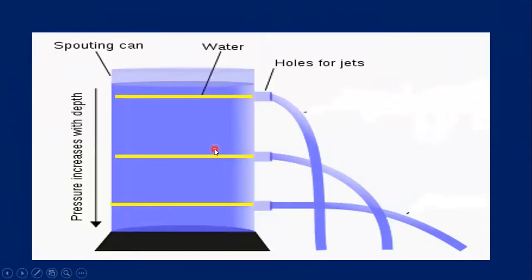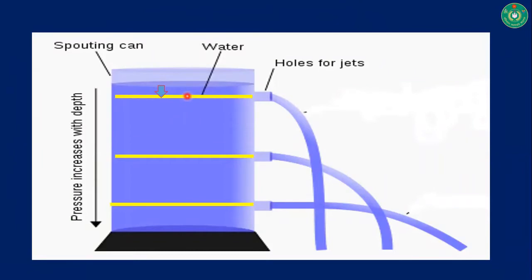Okay, let's have a closer look. I am trying here to make you understand the amount of pressure. This water level is classified here into two layers.